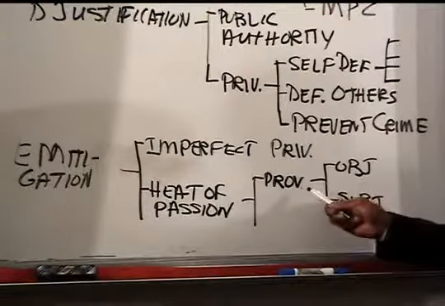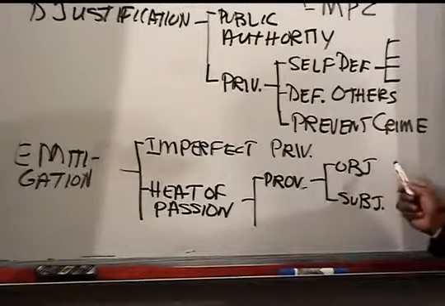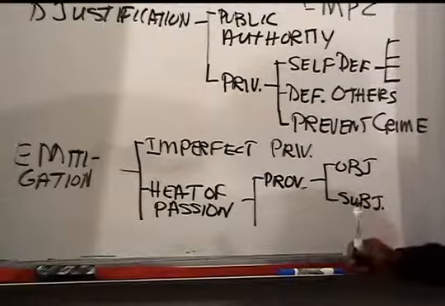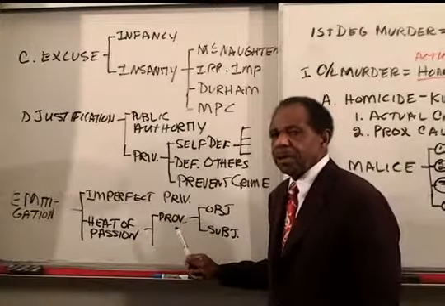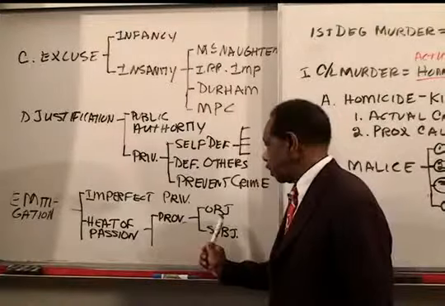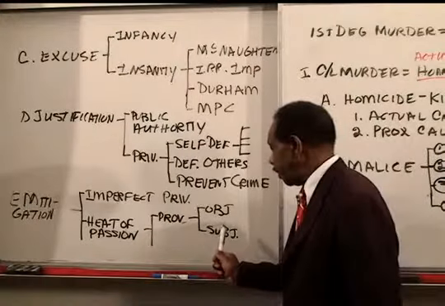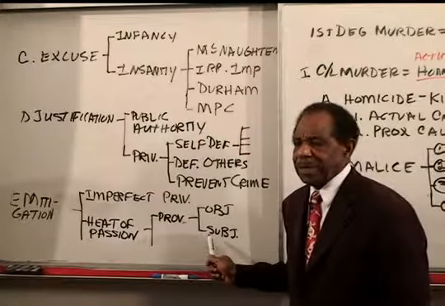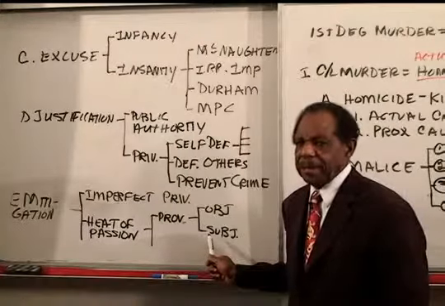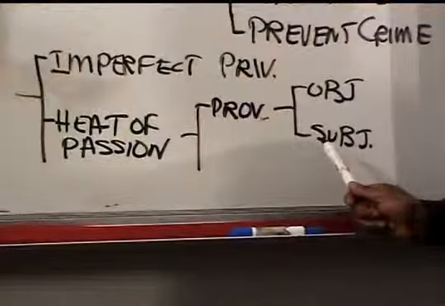The provocation, objective, means that the provocation was such that a reasonable person would have acted out of blind passion in that situation, and that this person subjectively was so provoked that they did in fact act out of blind passion. You need both of those.